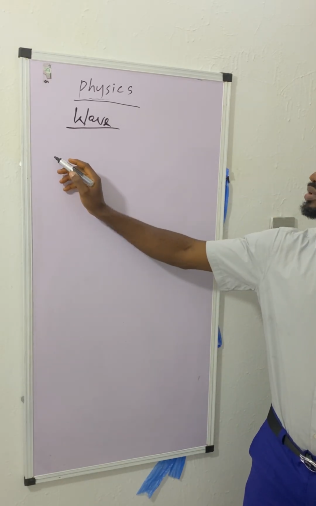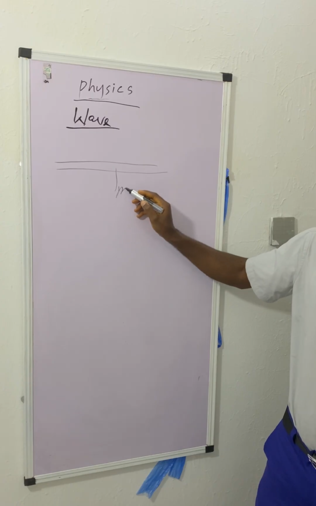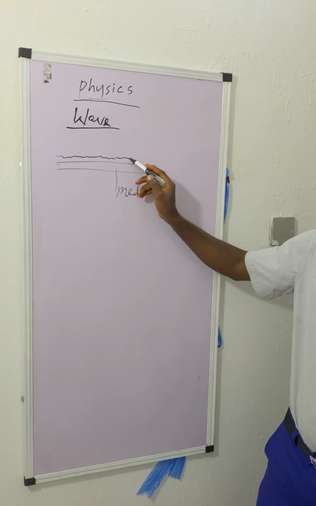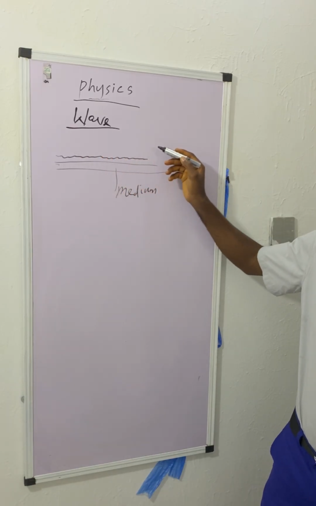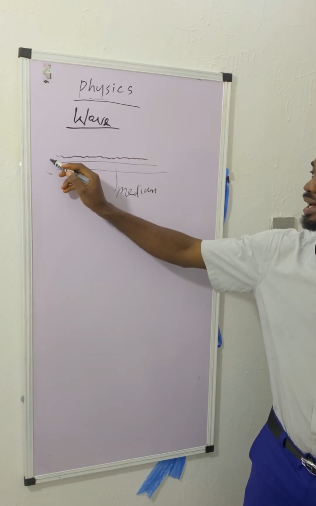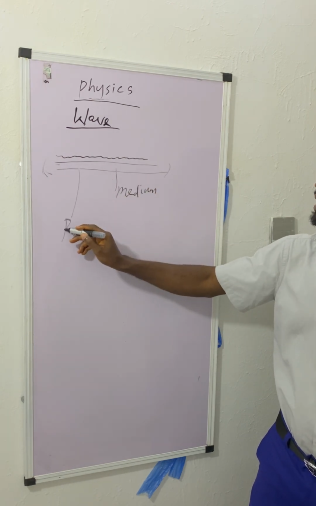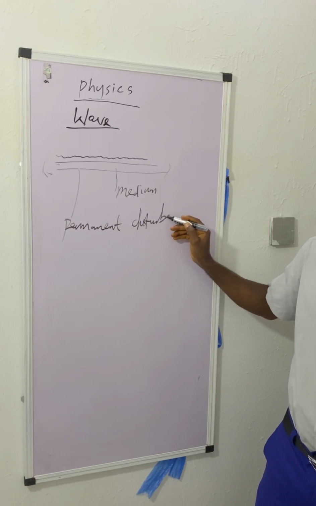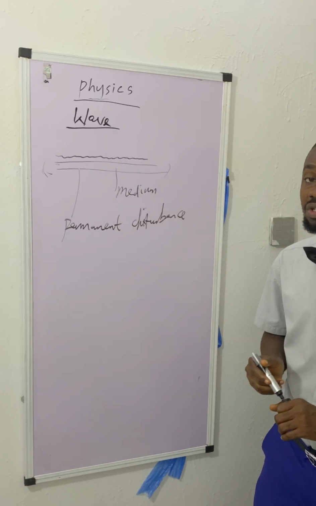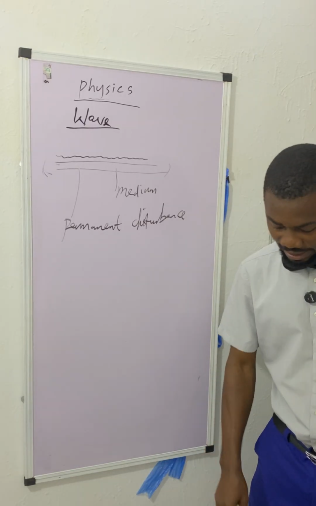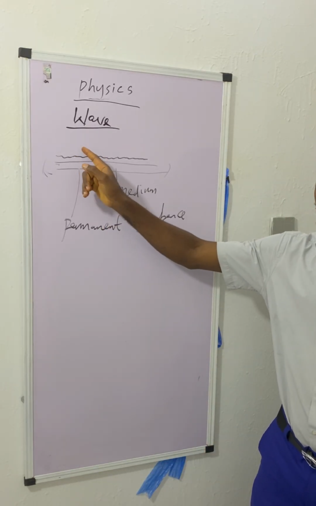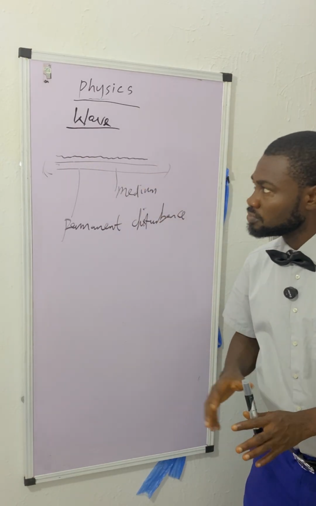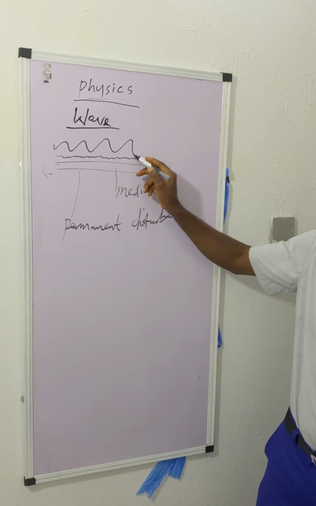So let's say this is a medium. Wave moves through this medium. It transfers energy as it moves, but it doesn't transfer matter. And as such, it doesn't cause any permanent disturbance to the medium itself, because matter is not transferred. But the disturbance, the wave motion, the particle vibration, is transferred, which is the disturbance. Wave motion is the motion at which the wave moves through the medium.